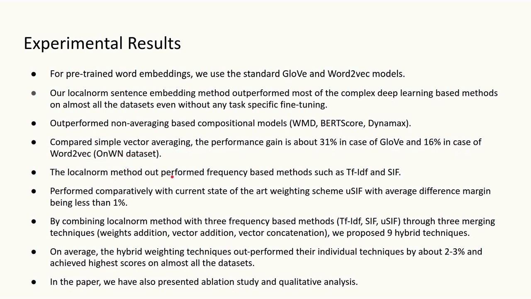The local norm method outperformed frequency based methods such as TF-IDF and SIF. It also performed comparably with the current state of the art weighting scheme uSIF, with the average difference margin being less than 1%. By combining the local norm method with the three frequency based methods, TF-IDF, SIF and uSIF, through the three merging techniques proposed, weights addition, vectors addition and vectors concatenation, we proposed 9 hybrid techniques. On average, the hybrid weighting techniques outperformed their individual techniques by about 2 to 3% and achieved the highest scores on almost all the datasets. In the paper, we have also presented an ablation study to understand the effect of the denoising techniques